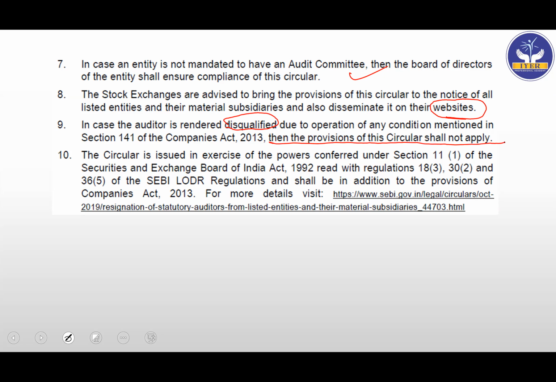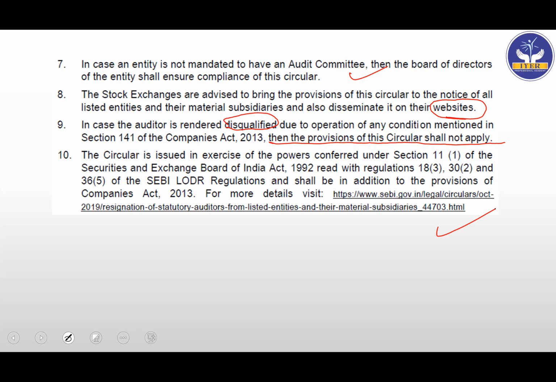Okay, the circular is issued in exercise of the powers conferred under section 11 subsection 1 of the Securities and Exchange Board of India Act 1992, read with regulation 18 subregulation 3, 30 subregulation 2 and 36 subregulation 5 of the SEBI LODR regulation, and shall be in addition to the provisions of the Companies Act 2013. For more details, they have given us the area where we can go and check these circulars. So you can go there, read it if time is available with you. Okay, so that is done.